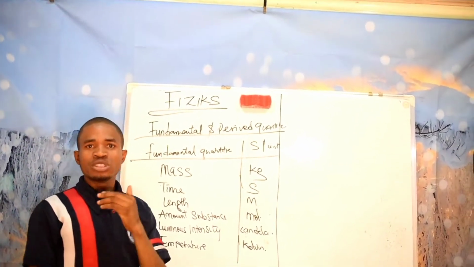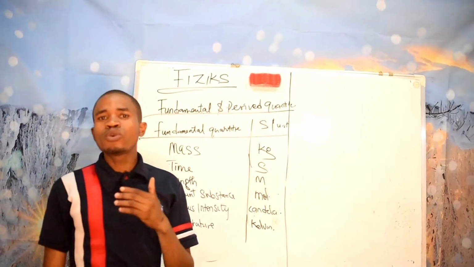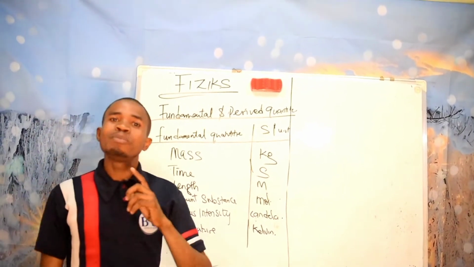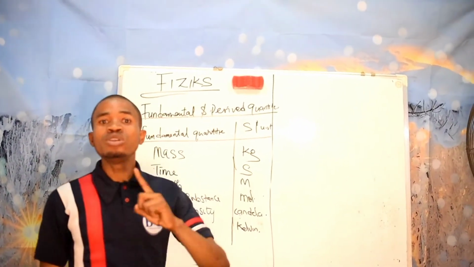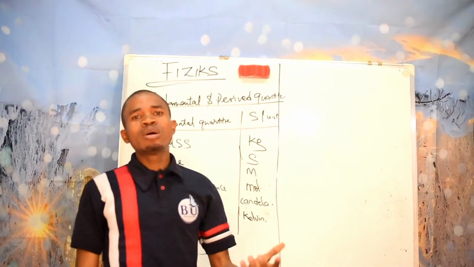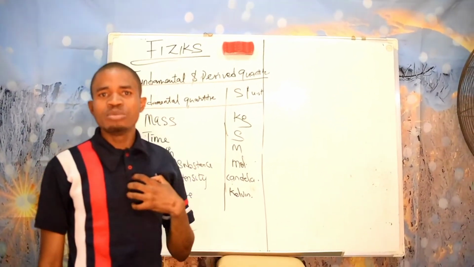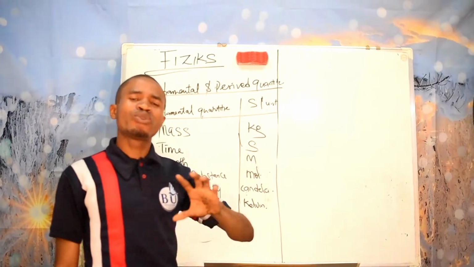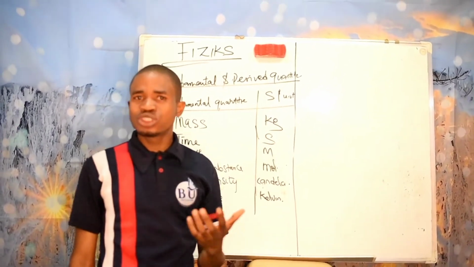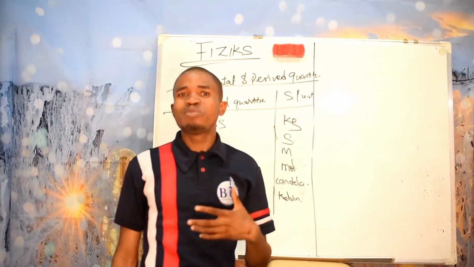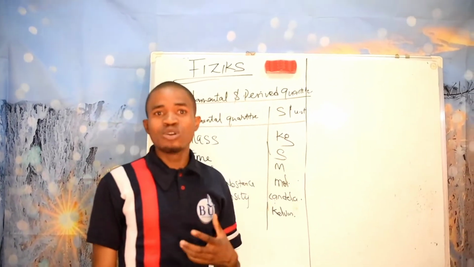So with that, I'm going to define what derived quantities are. Derived quantities are those quantities that depend on fundamental quantities for their own definition and meaning. That means fundamental quantities have their own definition and meaning, but derived quantities don't. They depend on fundamental quantities to get their definition and meaning, just like parasites in biology depend on other organisms.